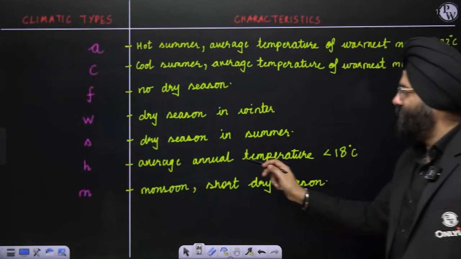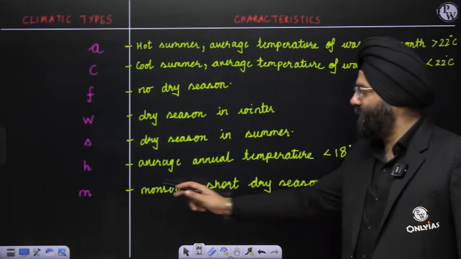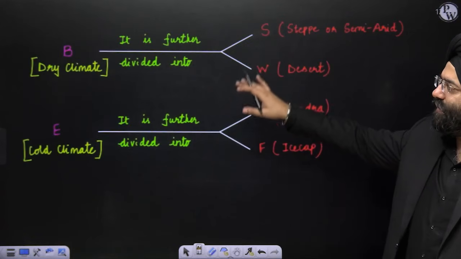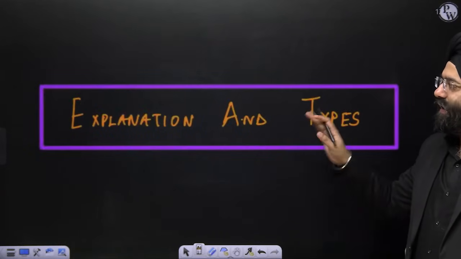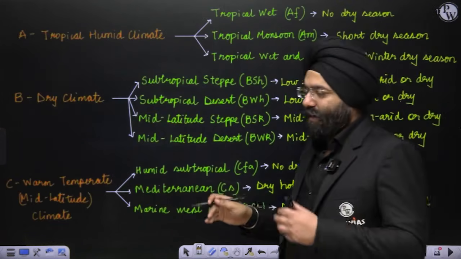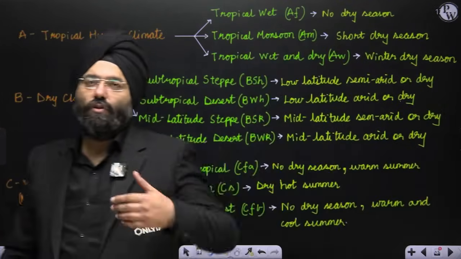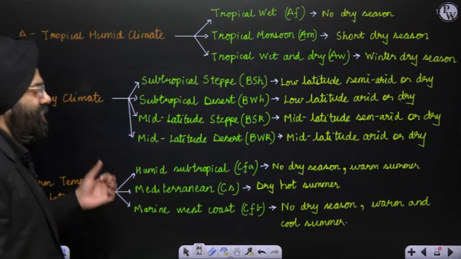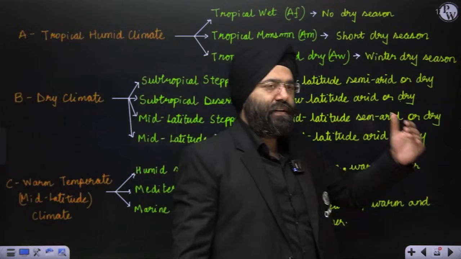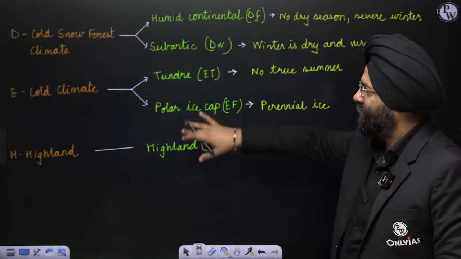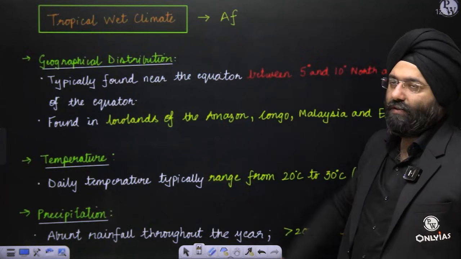H, average annual temperature less than 18 degrees Celsius. M is a monsoon type, short dry season. So these are the climatic types. These are the climatic groups. Now, based on these explanation and types, please understand, Koppen has basically classified into a lot of types, right? Some might not be present in India, some might be present. But again, from the world perspective, we'll explain them after this basic understanding. We'll go on to all these things, right?